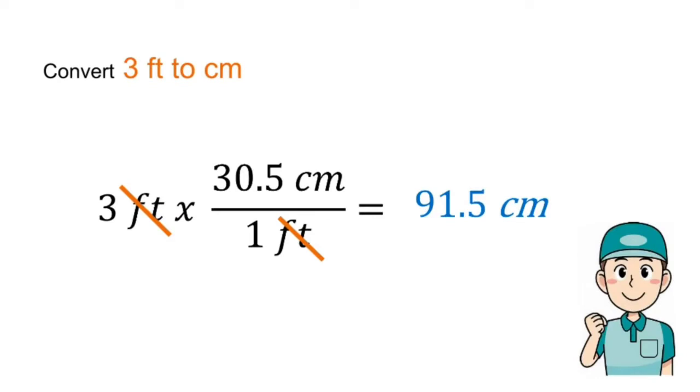To convert 3 feet to cm, let us write the equation first. 1 foot is equal to 30.5 centimeters according to the table of conversion. Our given is in feet, so we write 1 foot as the denominator. On the other hand, we write 30.5 centimeters as the numerator because it is the unit we need to convert our given into. Canceling similar feet units, we are left with 3 multiplied by 30.5 centimeters, and the answer is 91.5 centimeters. Let's try another.